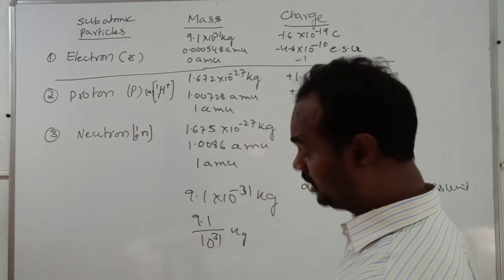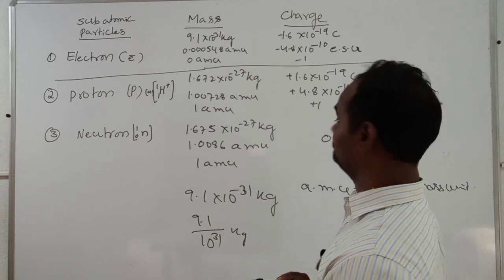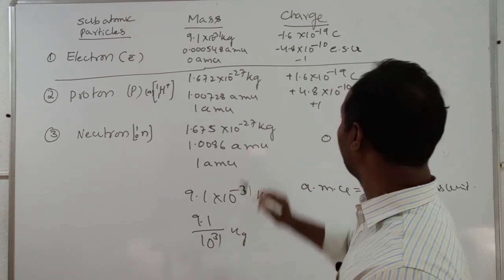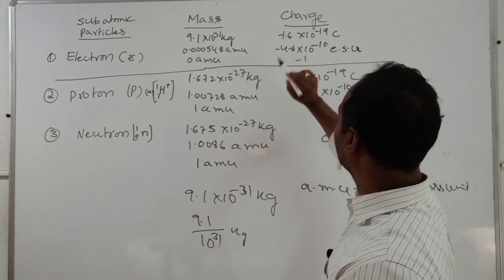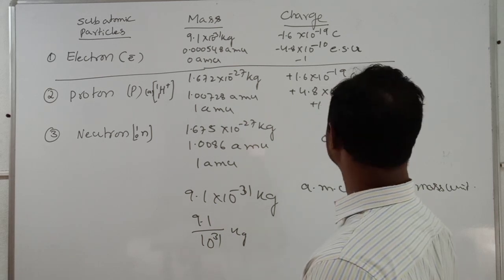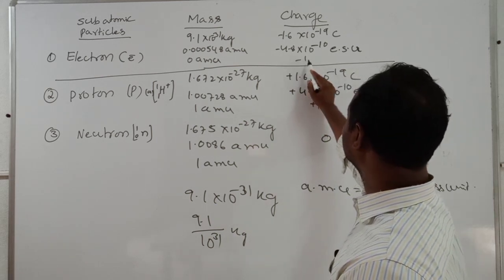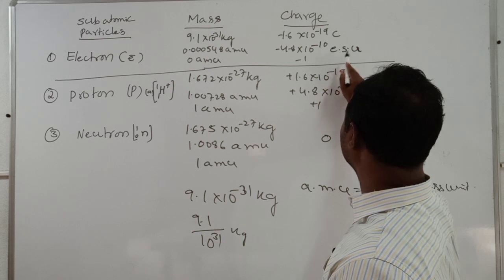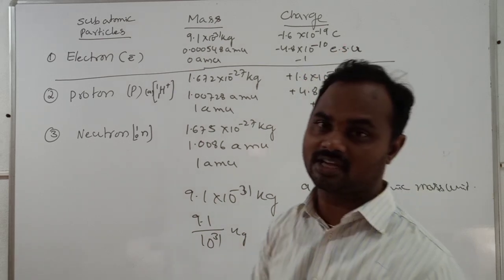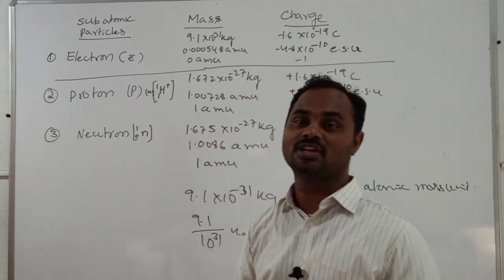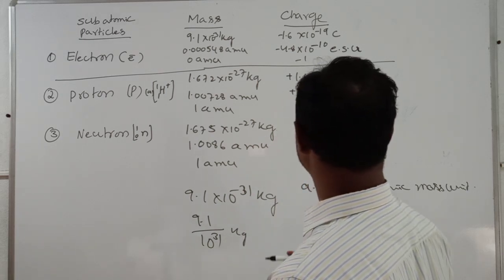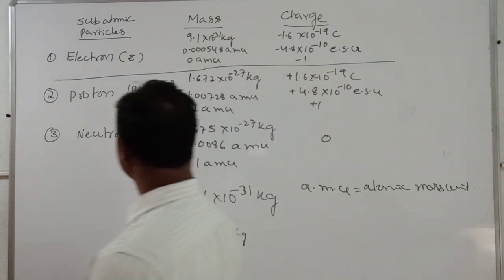The charge of the electron is minus 1.6 into 10 to the power of minus 19 coulombs, or else minus 4.8 into 10 to the power of minus 10 electrostatic units. C is for coulombs, and ESU for electrostatic units. Relative charge means compared with the proton, and we can consider the electron's relative charge as minus 1. Now come to the proton.